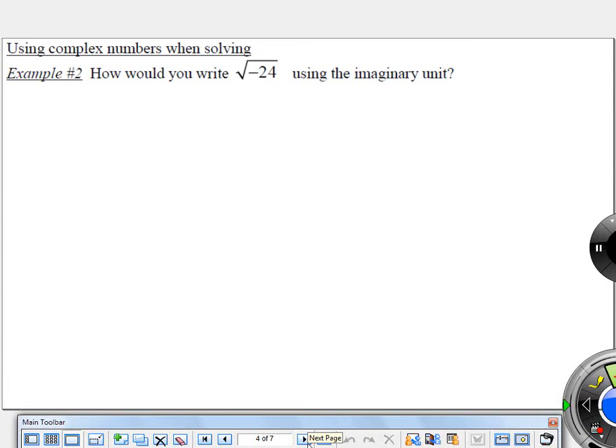All right, so how would we write the square root of negative 24 using this? So basically, you're going to use the skills you always did, and then you're going to tack onto it this meaning of the imaginary number. Basically, the square root of negative 24 is the square root of negative 1 times the square root of 24. This is true, right? Two numbers underneath the radical, you can multiply them together underneath the radical. They equal negative 24 under a radical. What is the square root of negative 1 worth? i.